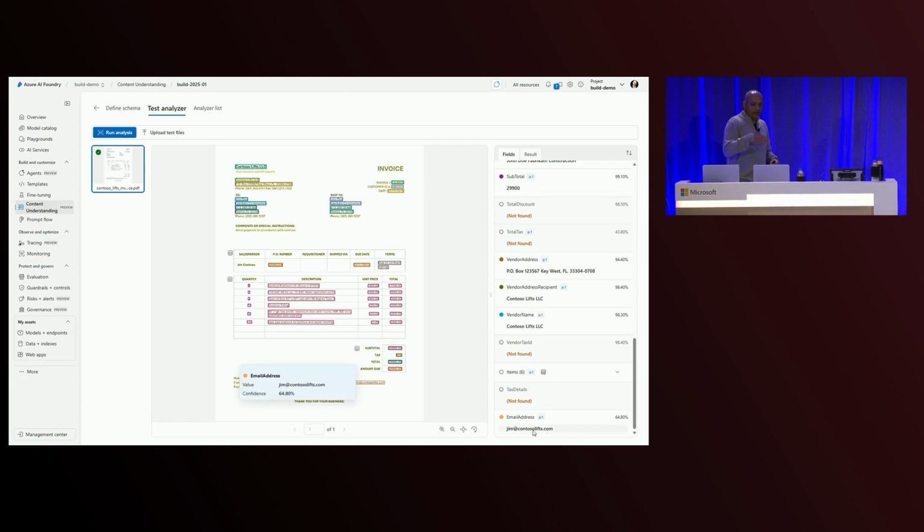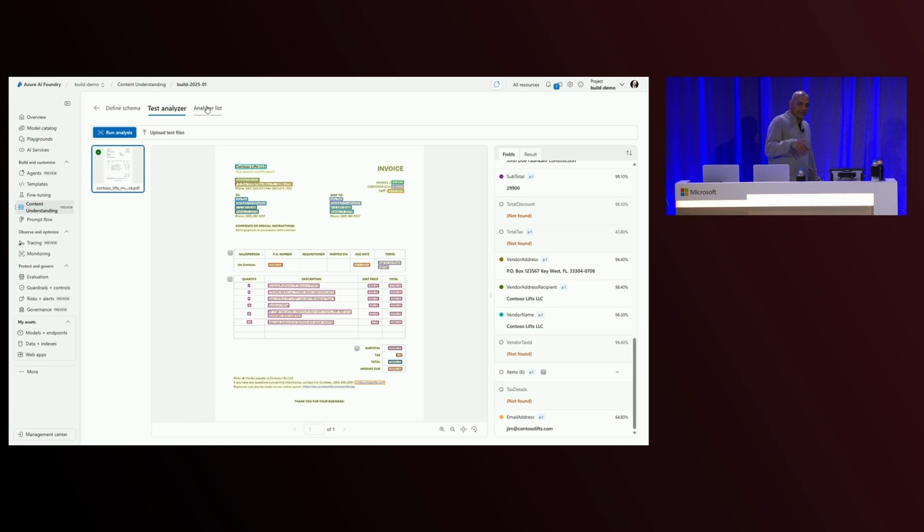So you've gone through the process. You've essentially built your analyzer. And you can see that the email address field that we added with zero description, because it was a pretty simple field, didn't need a description, is now available for you to use. So you've gone through the process. You validated that the analyzer can do what you expect it to do. And the next thing you're going to do is essentially build out the analyzer.